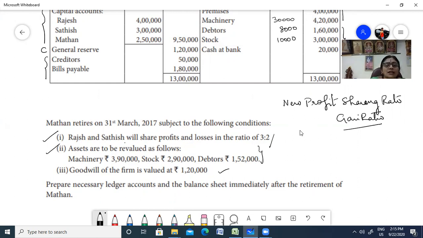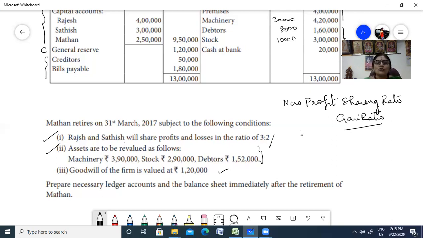Now Madan is retiring from the partnership firm, so the existing partners will continue. The firm has to be reconstituted and will continue with the existing partners. So it's only dissolution of the partnership and not dissolution of the firm. The existing partners will continue in the firm with a new profit sharing ratio.